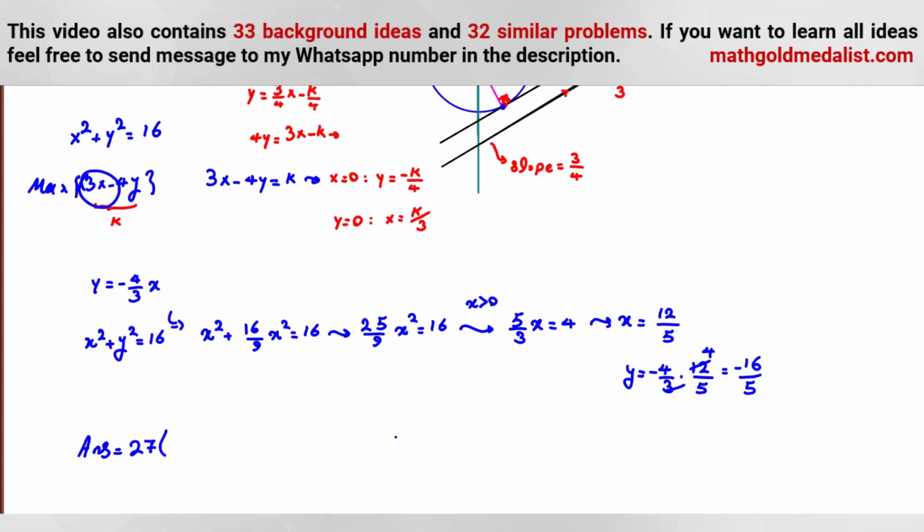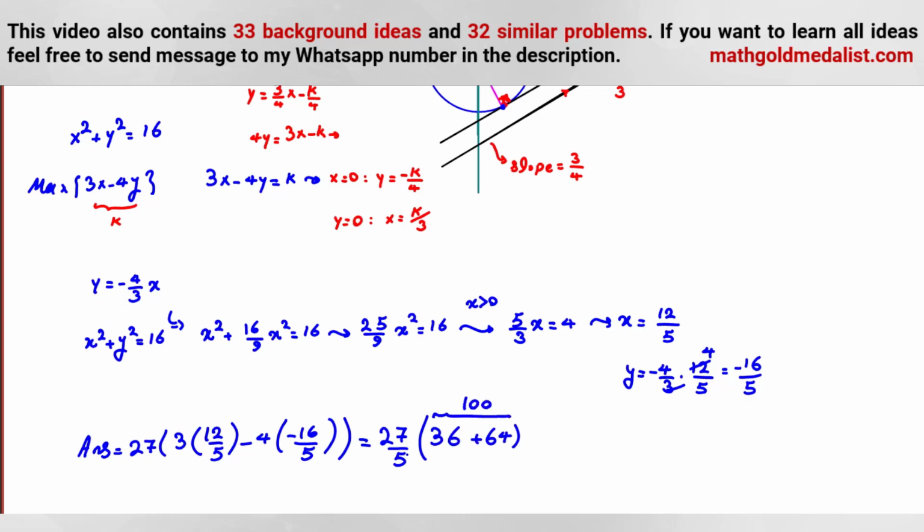27 times 3x, which will be 3 times 12 over 5, minus 4y, minus 4 times this one, negative 16 over 5. And we want to calculate this. It will be 27 over 5, 3 times 12, 36, 4 times 16, 64, which will be 100. And if we divide both numerator and denominator by 5, it will be 20. So it will be 540. So the answer is this.